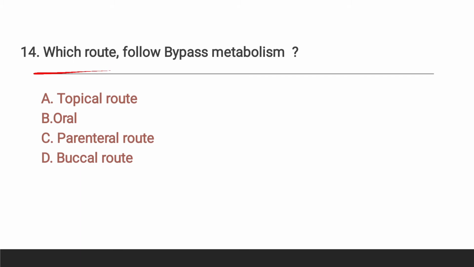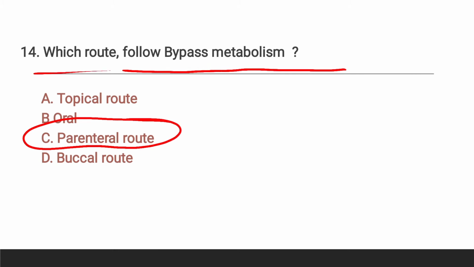Question number 14, which route followed the bypass metabolism? Means which route crosses or degrades the chances of getting first pass metabolism? So here the right answer is parenteral route, and as you know, oral route gets the highest first pass metabolism.